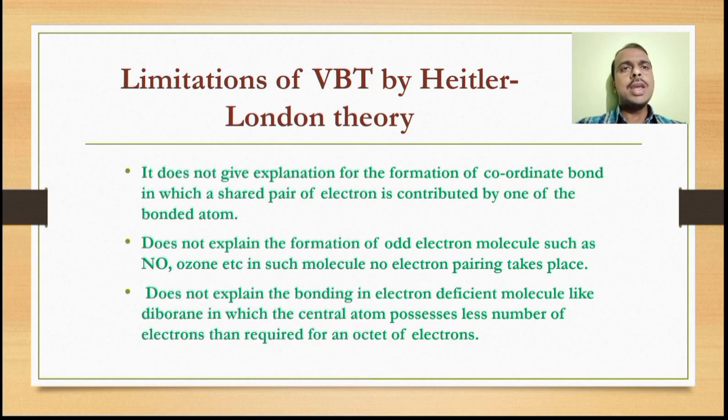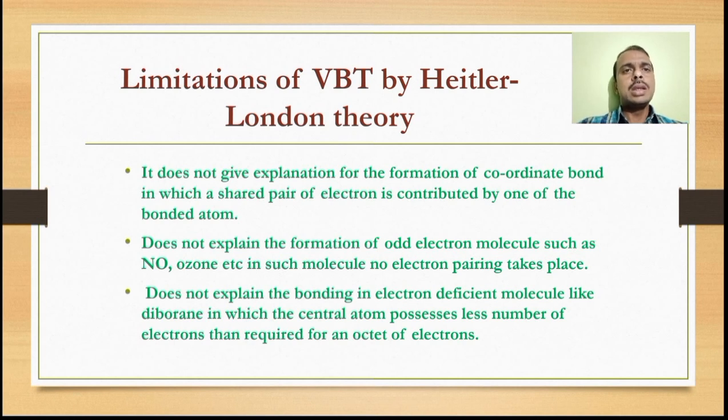This theory only explains the formation of the covalent bond. As we know, in ammonium ion formation, ammonia, which has a lone pair of electrons, shares it with the H+ ion to form the ammonium ion, where coordinate bond formation takes place. So this theory does not explain coordinate bond formation.